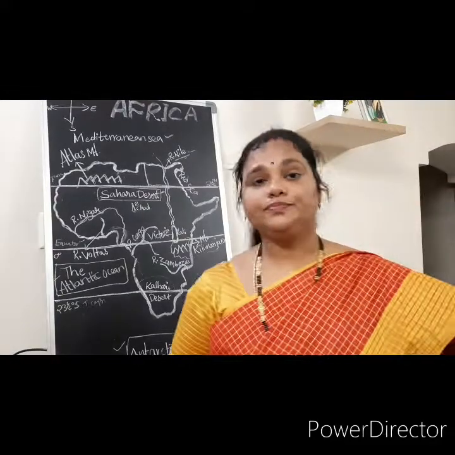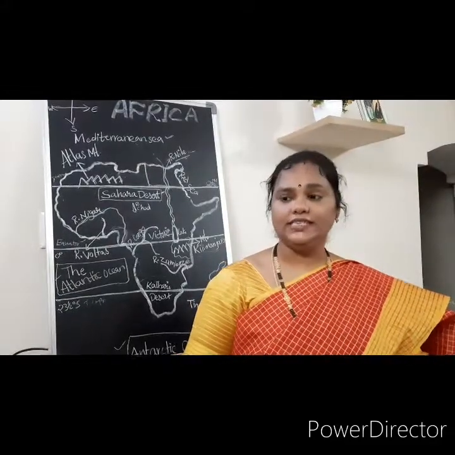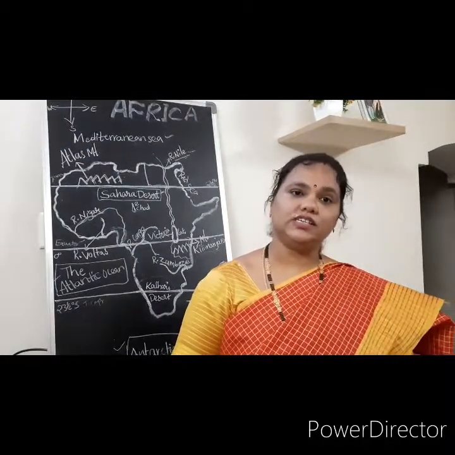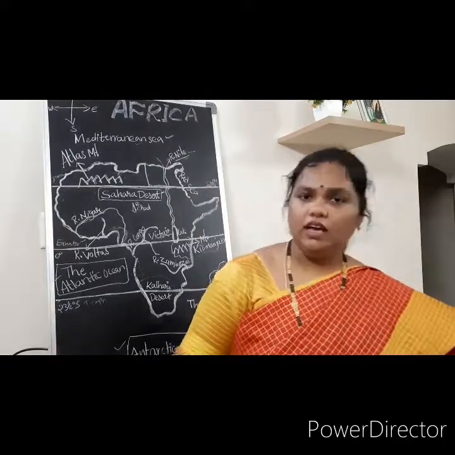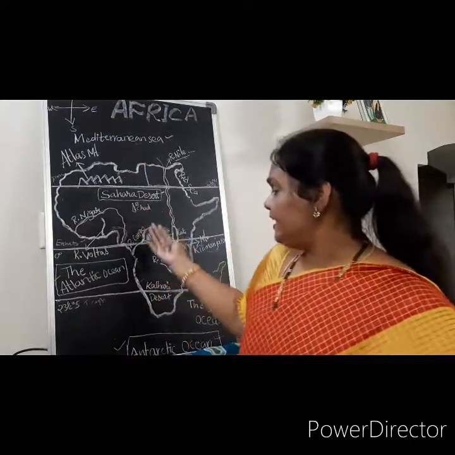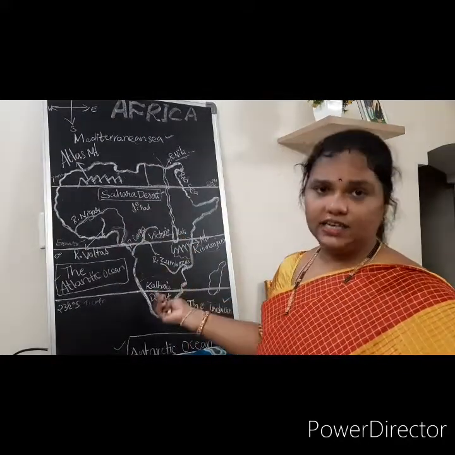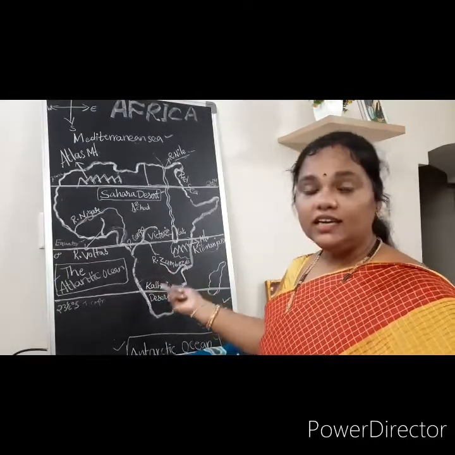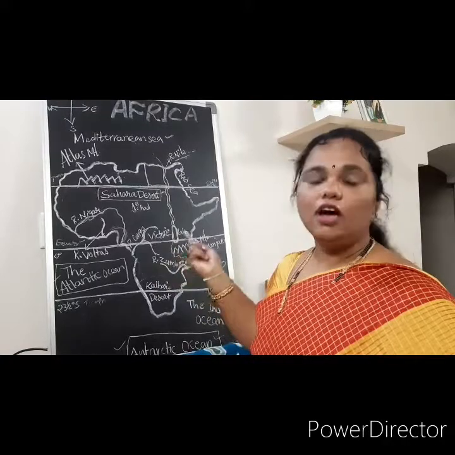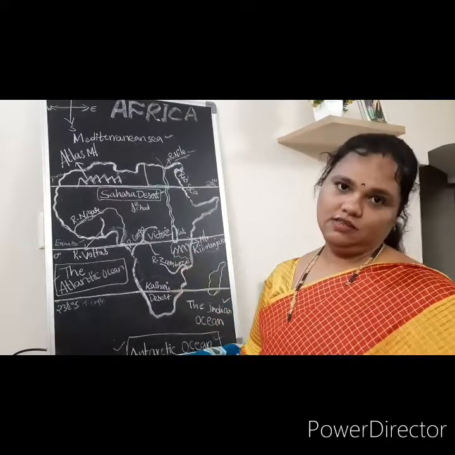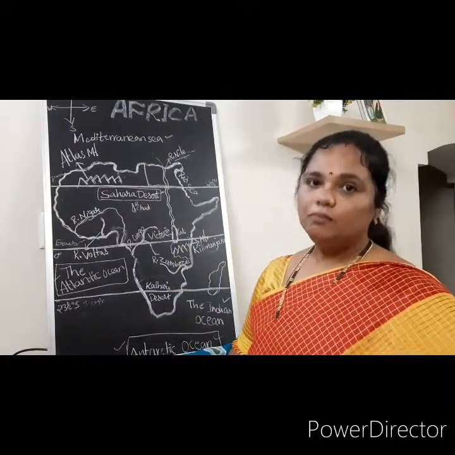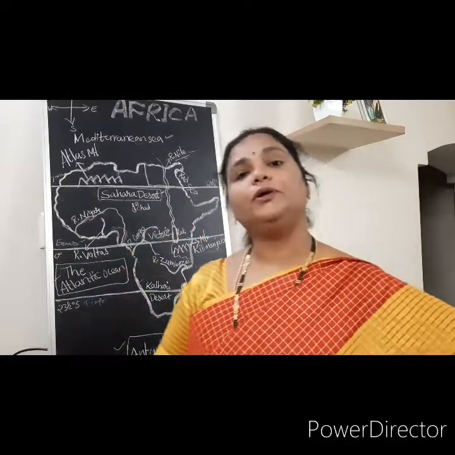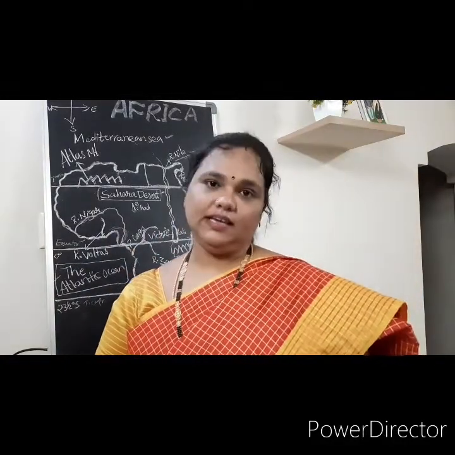And also, different languages we can see here. Different languages, their customs, their cultures, all different. For example, some desert areas, for example, Kalahari desert if you take, here tribal people are living, children. Here, tribal people are called Bushmen. So like that, based on the areas, different kinds of people we can see here.